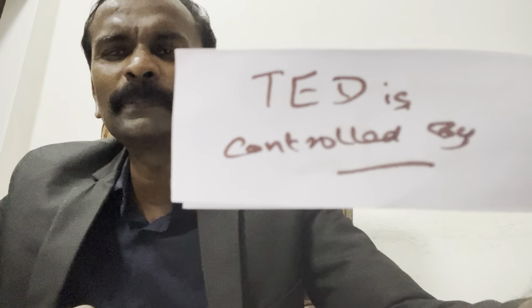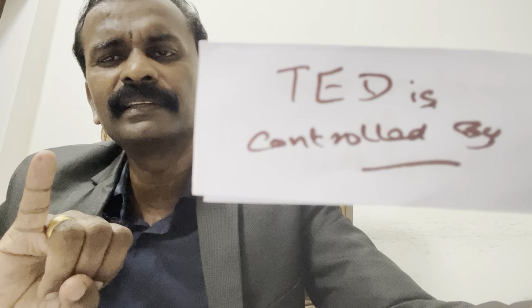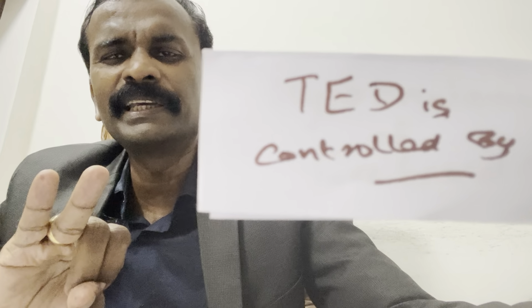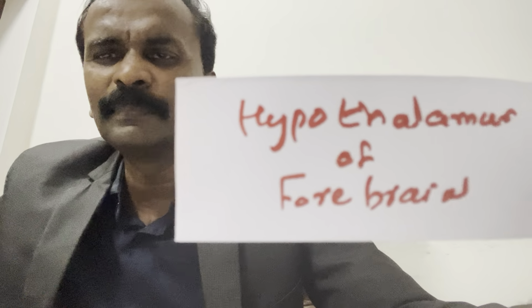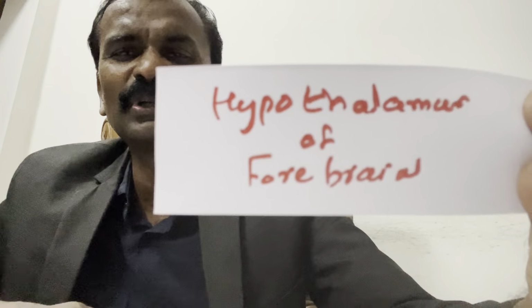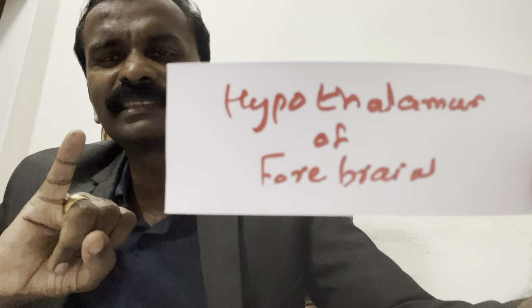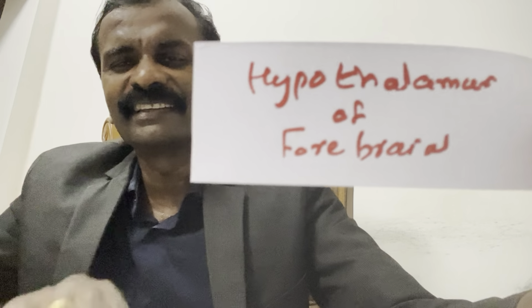TED is controlled by which part of the brain? In the exam they will ask: temperature is controlled by which part of the brain? Eating is controlled by which part? Drinking is controlled by which part? Hypothalamus of the forebrain. That is 3 MCQs I have taught you now. So hypothalamus means 3 things: temperature, eating, drinking.